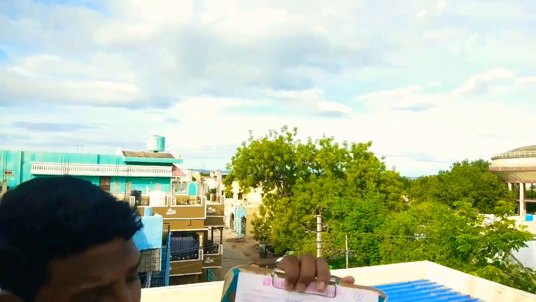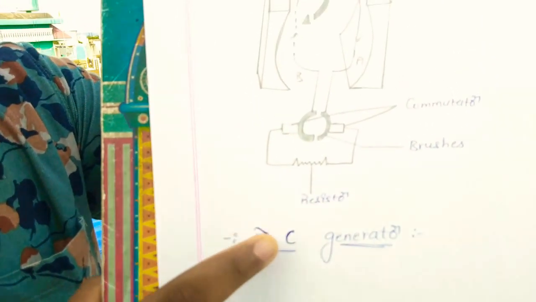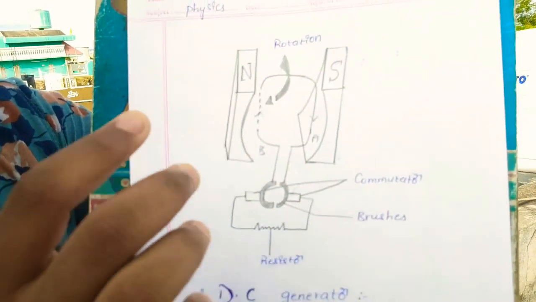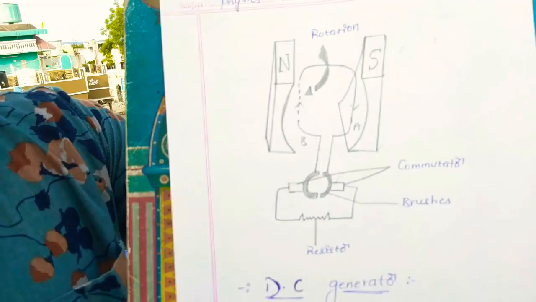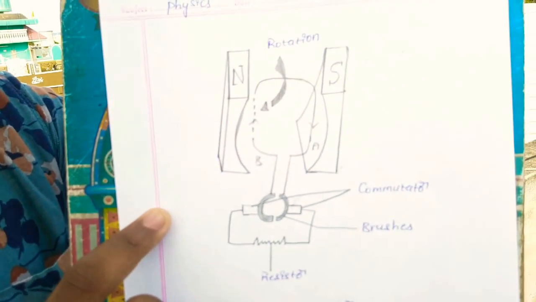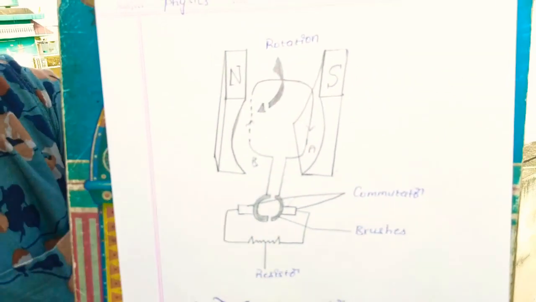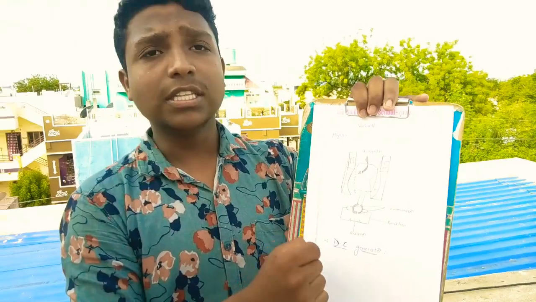This is the DC generator. AC means alternating current and DC is direct current. Here also the same structure is there, but here the slip rings are replaced by brushes B1, B2. By the resistor and the brushes, the conducting of electricity will be produced. Here also the rotation process is going on. This is also very important for 4 marks with the diagram.